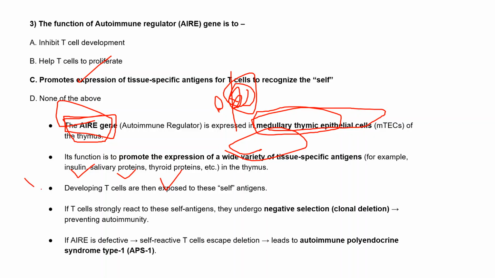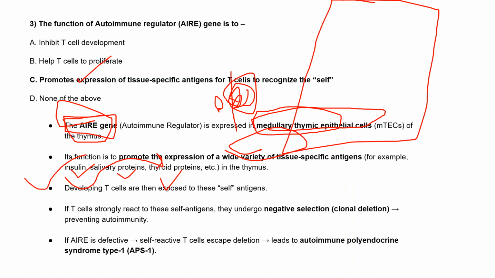Because we know that this is a whole body, they have to promote these so that they can recognize all the self cells, right? So this function is done by the autoimmune regulator. The developing T cells are then exposed to this self antigen.